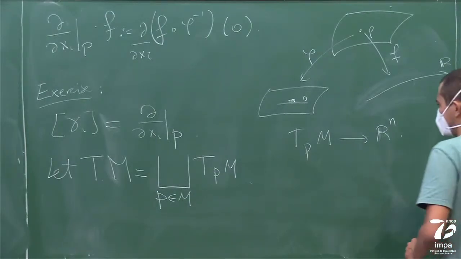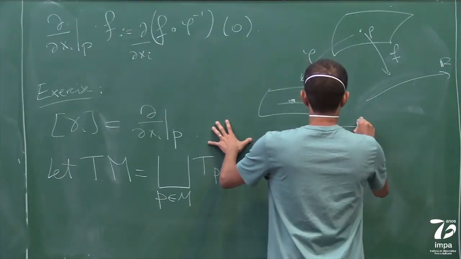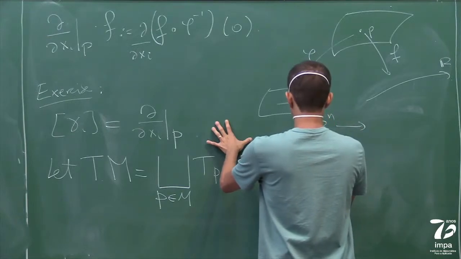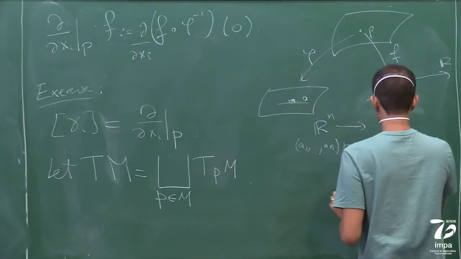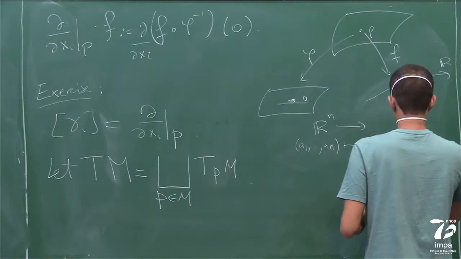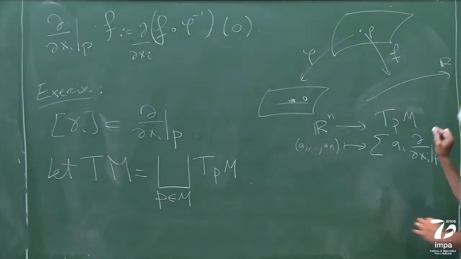And I guess maybe it's easier to see the bijection the other way around: you take (a1 through an) to the sum of ai d/dxi at p in T_pM. And this thing being a basis is the same thing as saying that this is a bijection of linear spaces. It's an isomorphism.